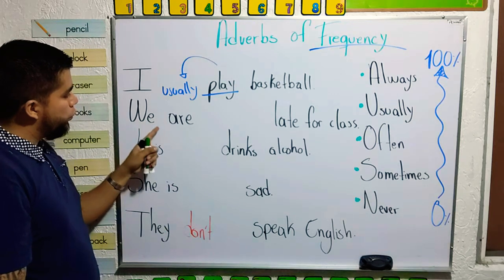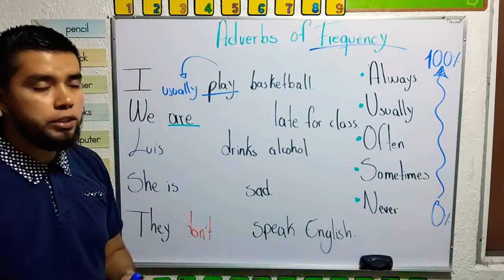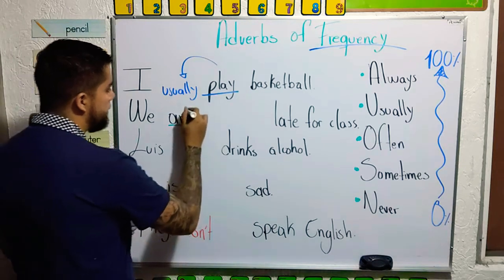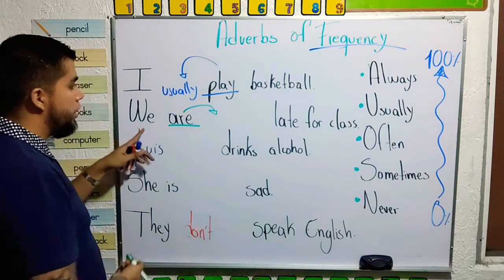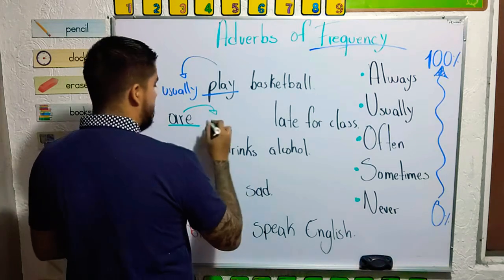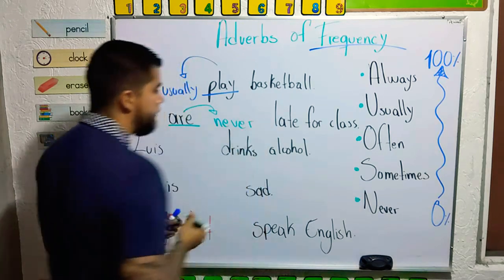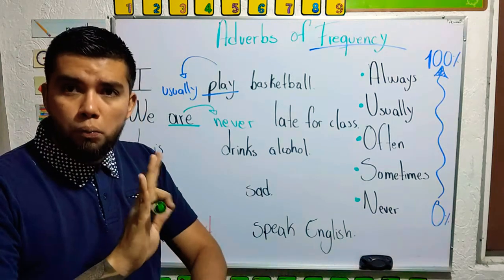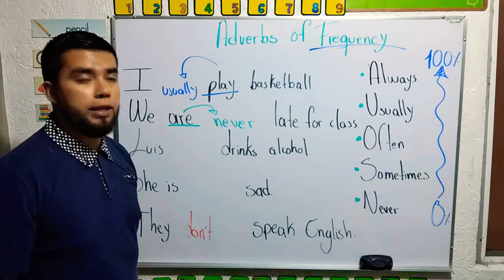Then we are. Are is a conjugation of the verb to be. So when we have the verb to be, the adverb of frequency is going to go after the verb to be. For example, we are never late for class. Never late. All the time punctual. So we are never late for class.